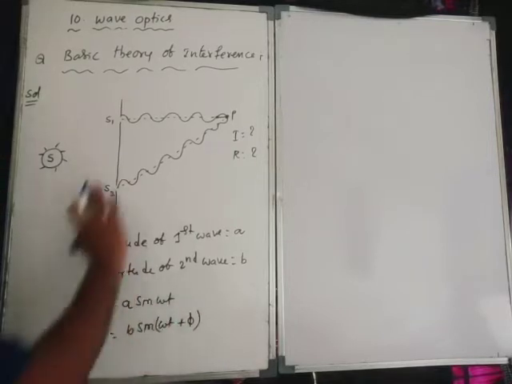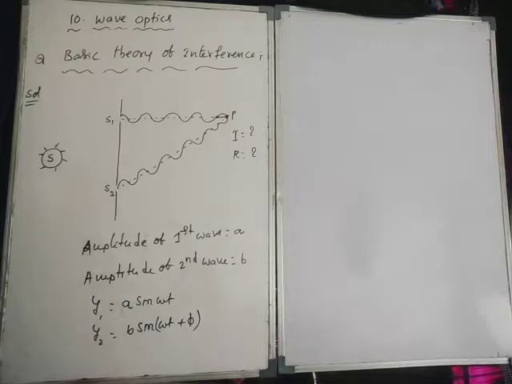Phase difference will be there. Phase difference is phi.